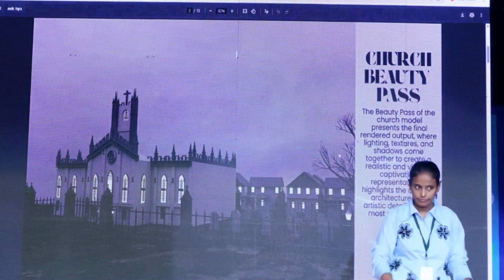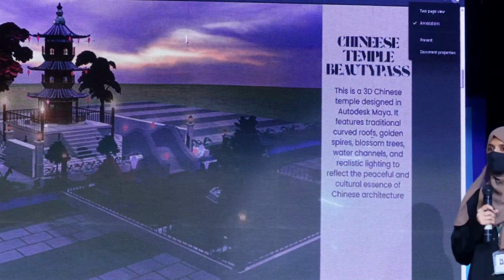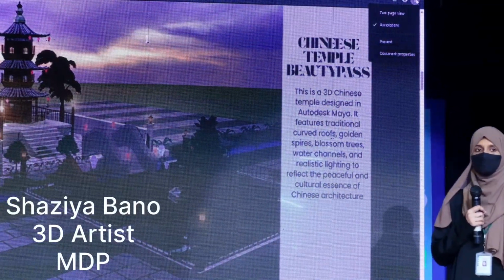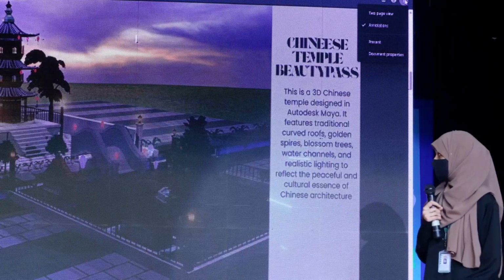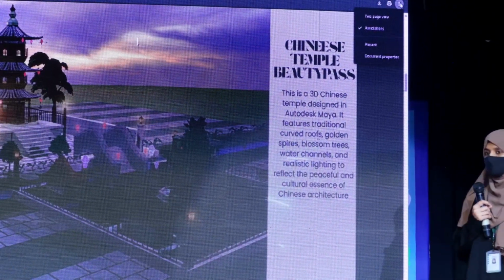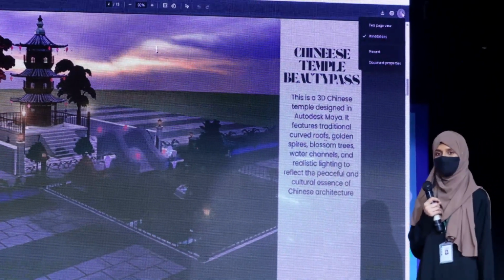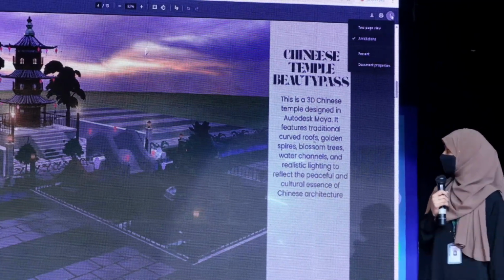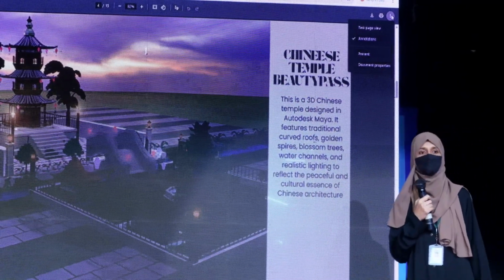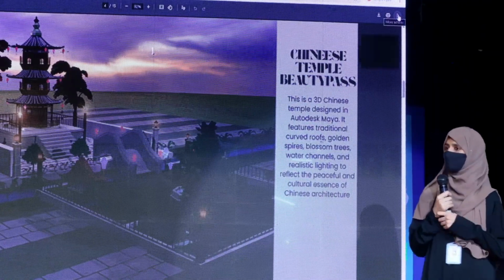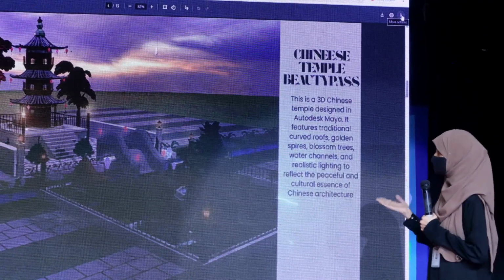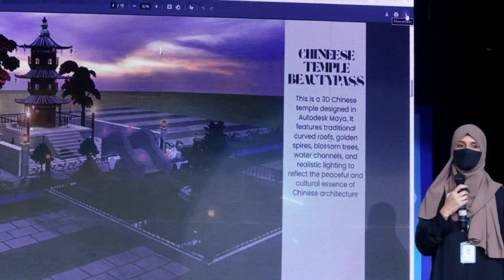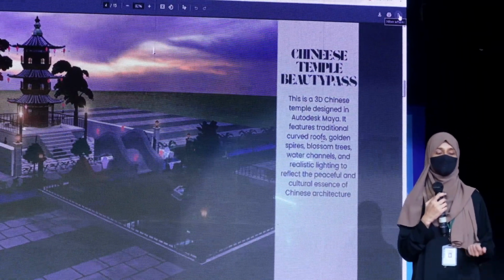Thank you. It is my pleasure to present my 3D architectural model of a pagoda, meticulously designed in Autodesk Maya. Pagodas are not just a structure, they represent peace, spirituality and cultural heritage. My model aims to capture their traditional essence with 3D model precision. The exterior includes a curved roof, wooden texture, golden decorative elements, stone steps, and a base platform that give a realistic and traditional look.